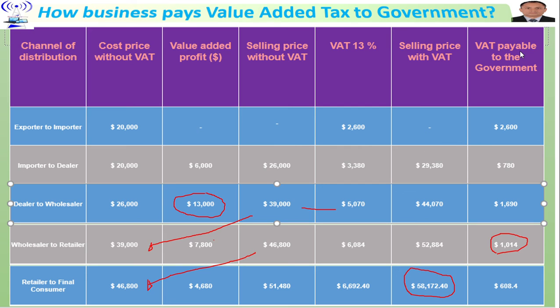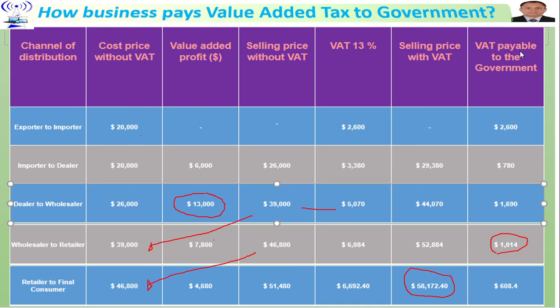Here, the beginning product price is 20,000, and the final consumer has paid 58,172.4. The difference, which is called value added, is 31,480, and 13% tax on this value added, or additional value, is called value added tax.